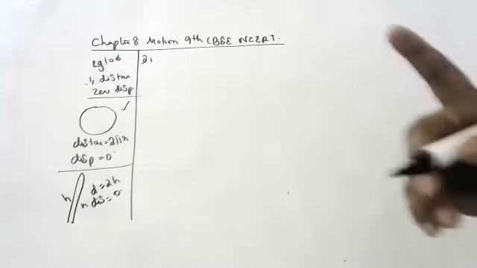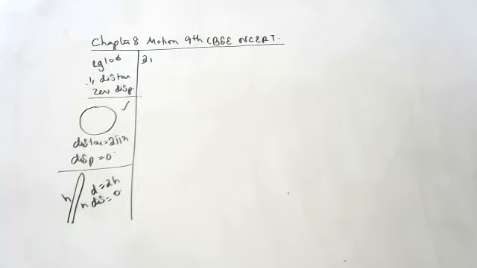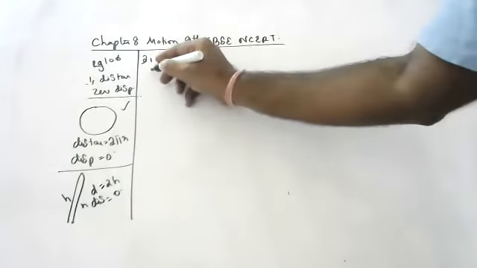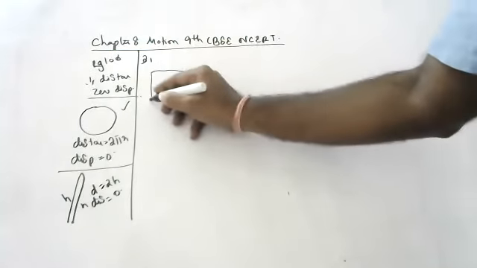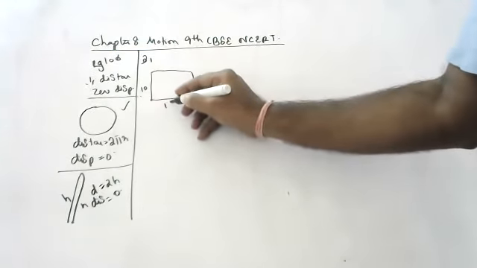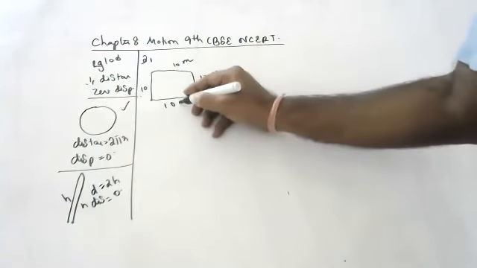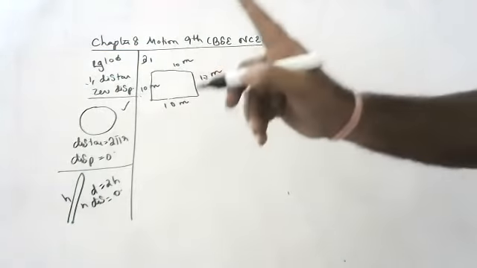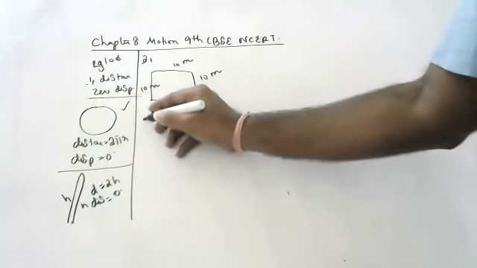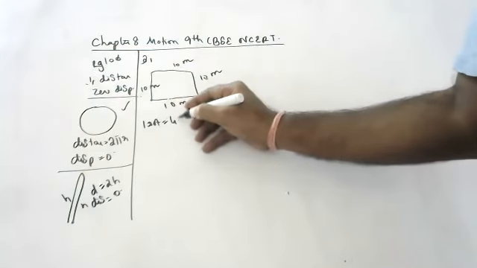Second question, children, very important. A farmer moves along the boundary of a square field. Each side is 10 meters. To complete one rotation, he takes 40 seconds.